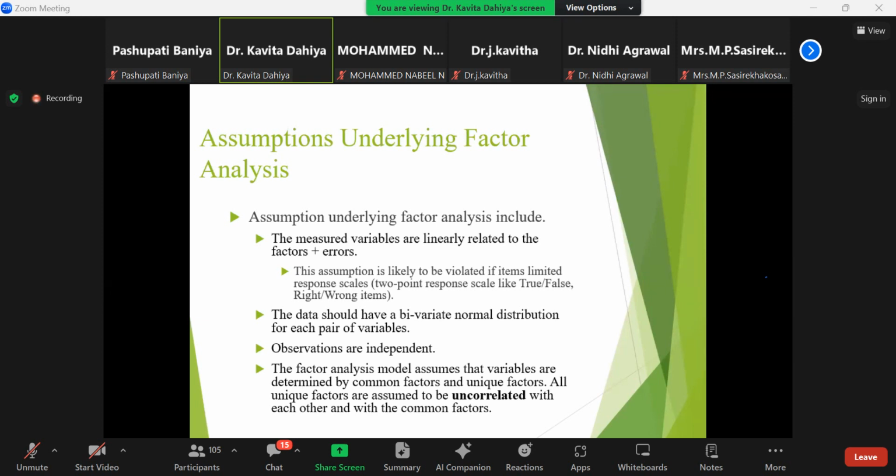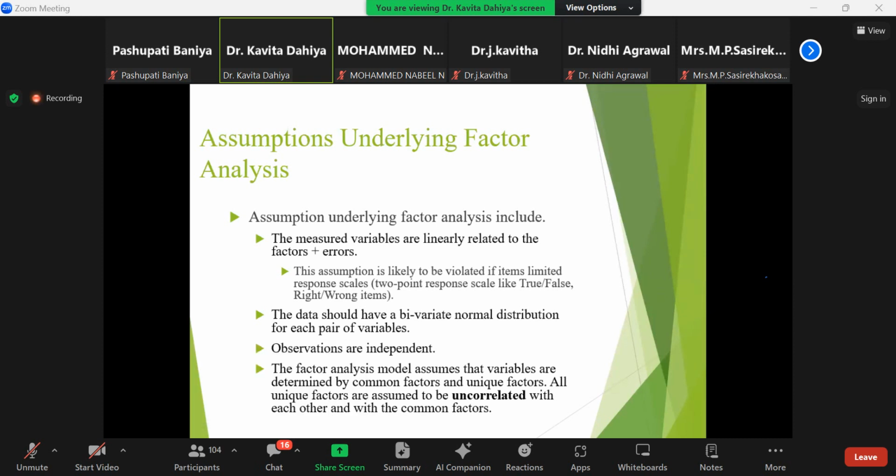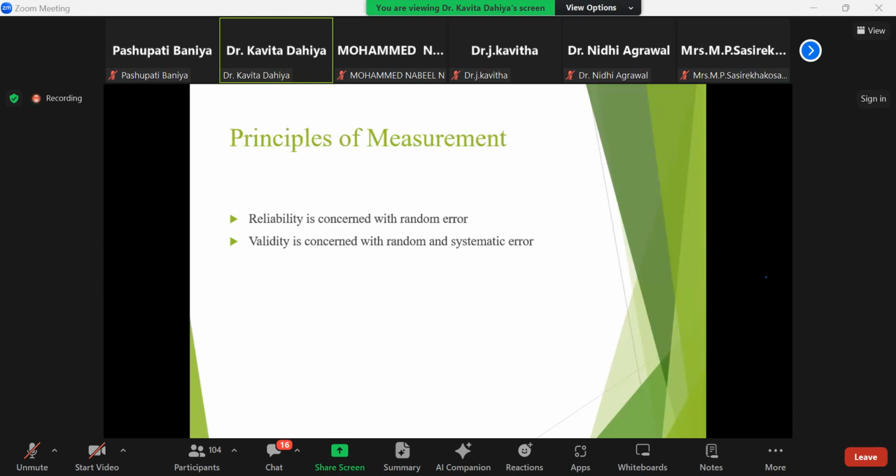Again, this is a very important assumption of factor analysis, that your data need to be normally distributed. Observations are independent, and the factor analysis model assumes that variables are determined by common factors and unique factors. All unique factors are assumed to be uncorrelated with each other and with the common factors.